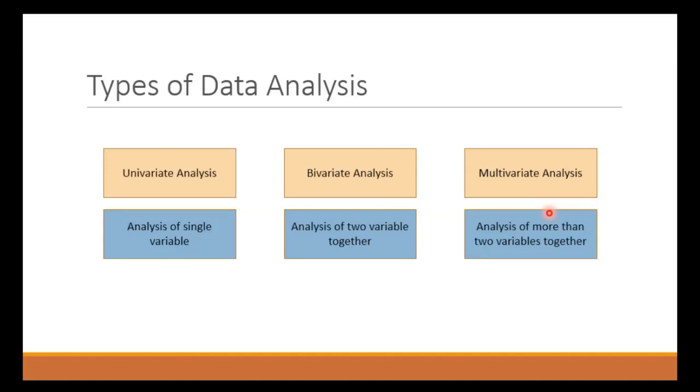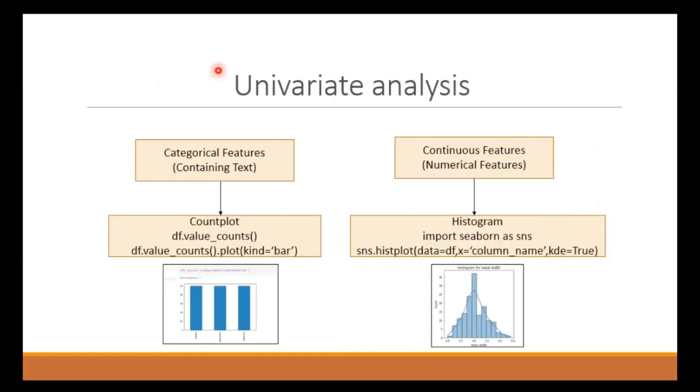Okay, so we'll explore these topics one by one. First topic is univariate analysis. In univariate analysis, there are two types of column. Maybe we are analyzing a single column, but this column may be categorical or continuous. वो number हो सकते हैं या वहाँ पे text भी हो सकता है. So for numbers we have different graphs. For categorical data we have different graphs.